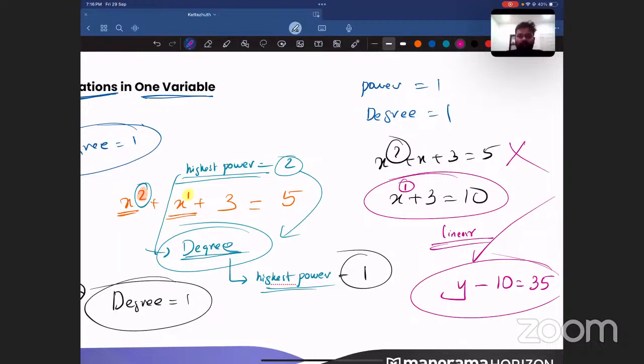Because it has no power. No power means what? When there is no number above a variable, is the power 0 or is the power 1?